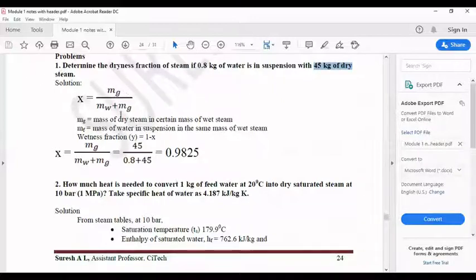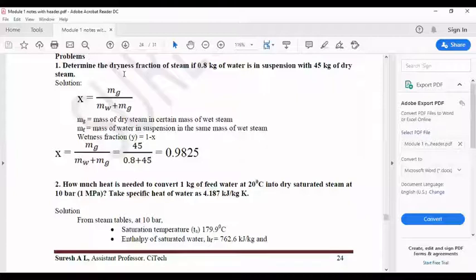So mg is 45, I have substituted here. Similarly, 0.8 kg of water particles they have given, that is mw. So in place of mw, I have written 0.8. Again mg, that is 45. So by calculating this you will get 0.9825. This is the value of the dryness fraction.